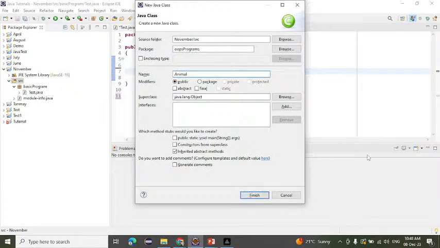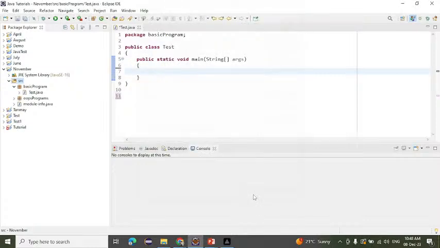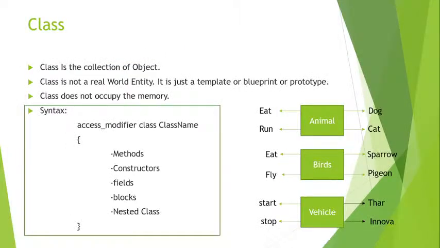If I click on finish, it has created the package and the class also. It is a little bit delayed. So we have created a class with the name animal, and we will try to create the same as this diagram, like an animal.